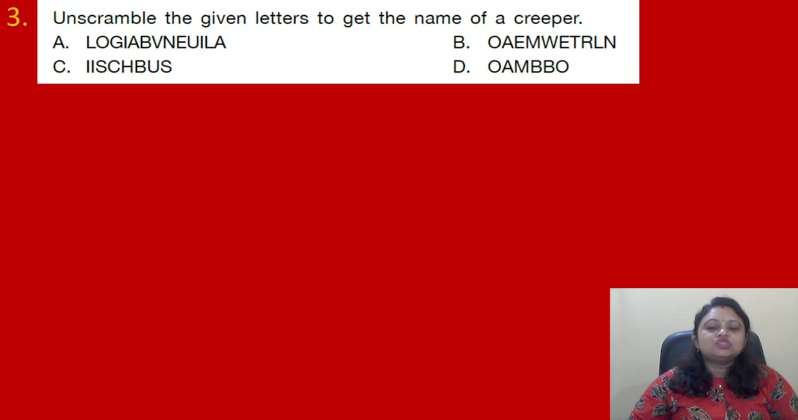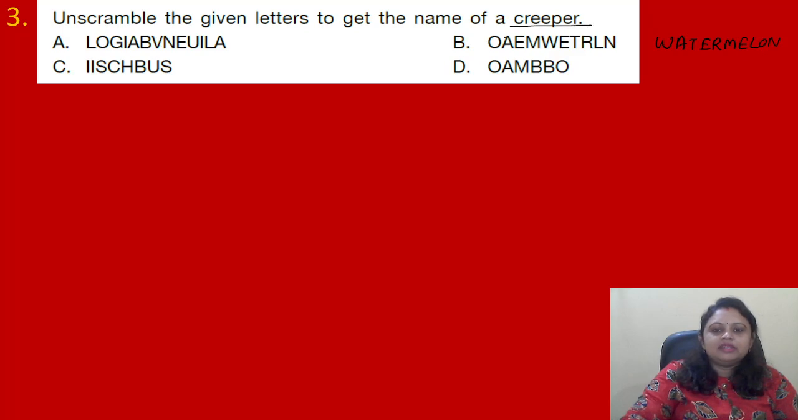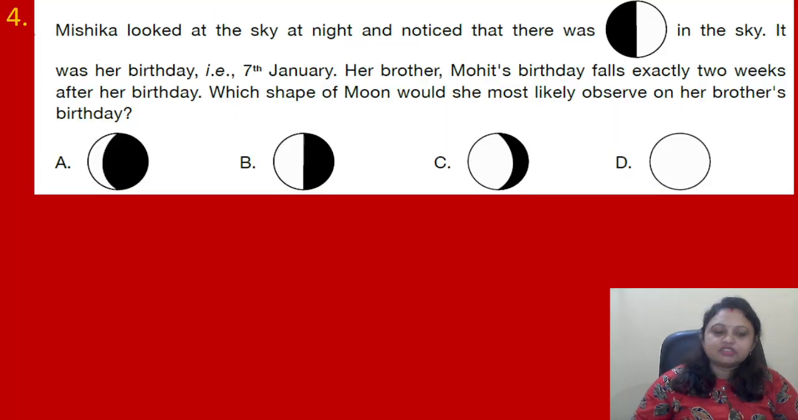Unscramble the given letters to get the name of a creeper. And options are there. If we try to unscramble the given letters, in option B we will get watermelon. And watermelon is a creeper. So option B is the correct answer. In option A, we will get bougainvillea. In C, hibiscus. In D, bamboo. So the correct answer is option B. Coming to the next question.